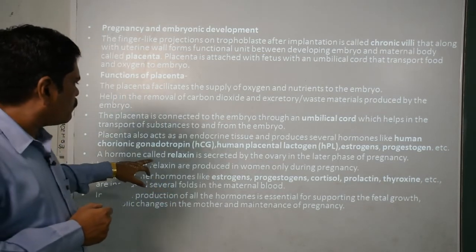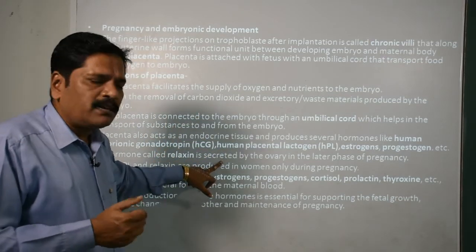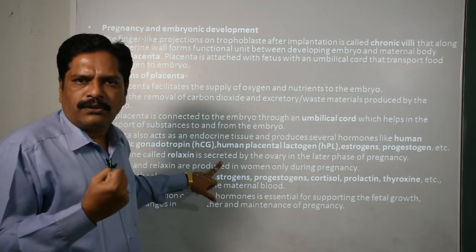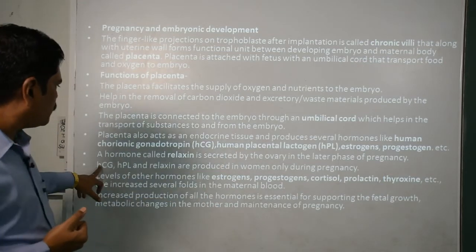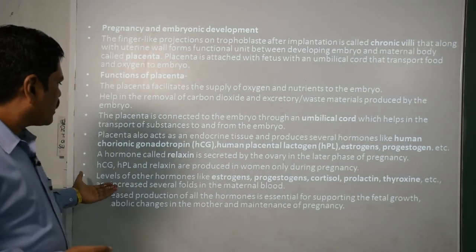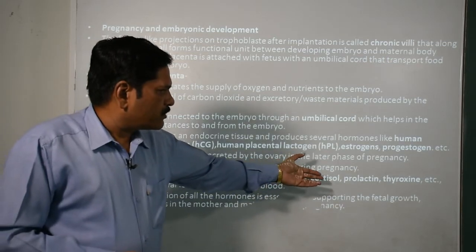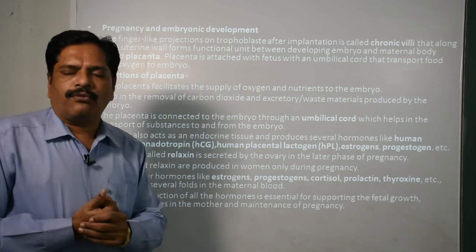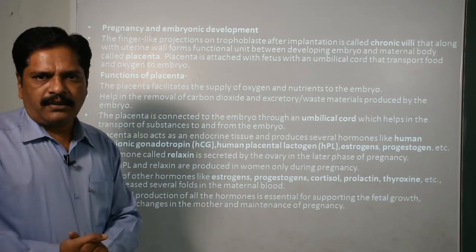Now a hormone called relaxin, which is secreted in the latter phase of pregnancy, is responsible for relaxing the joints of the pelvic girdle, and it helps in parturition, that means the release of the baby. Clear? Now HCG, HPL and relaxin are produced only during pregnancy, and the levels of other hormones like estrogens, progesterone, cortisol, prolactin and thyroxine increase manifold in the mother's body during pregnancy.